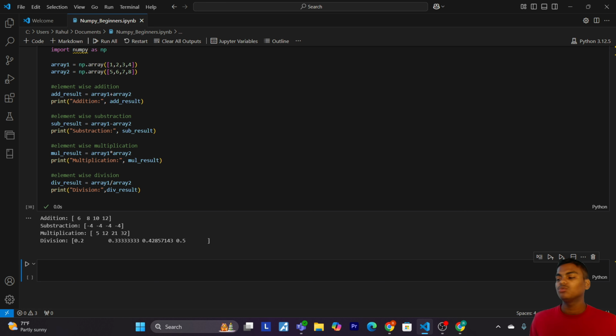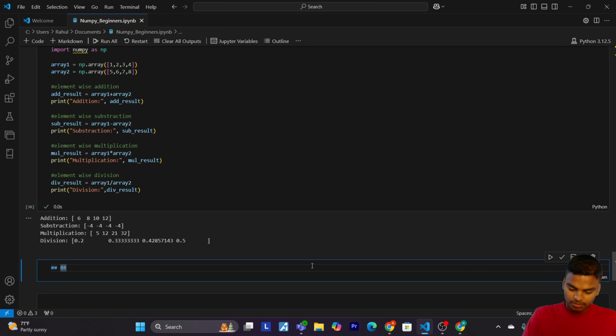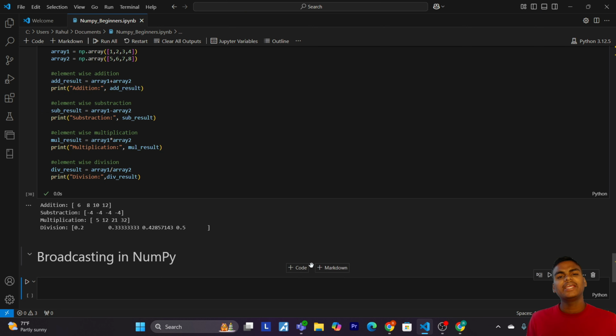Now let's come to broadcasting in NumPy. Let me give the markdown: broadcasting in NumPy. Broadcasting allows NumPy to perform operations on arrays with different shapes by stretching the smaller array to match the shape of the larger one. Let's understand this with an example.